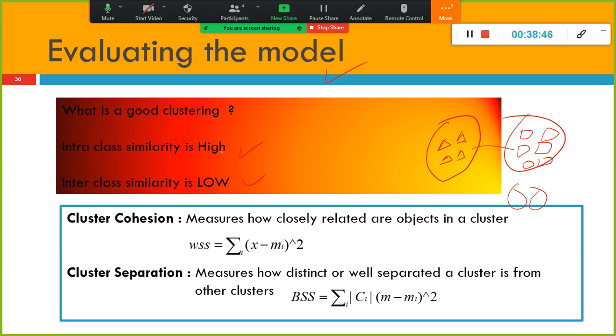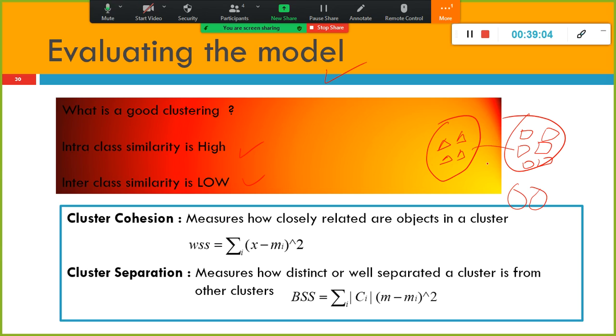Intra-cluster similarity is high, because the values are very close. And the inter-cluster similarity is very low: compared to this one and this one, it is not similar. There is no similarity, there is dissimilarity. So this is the formula.